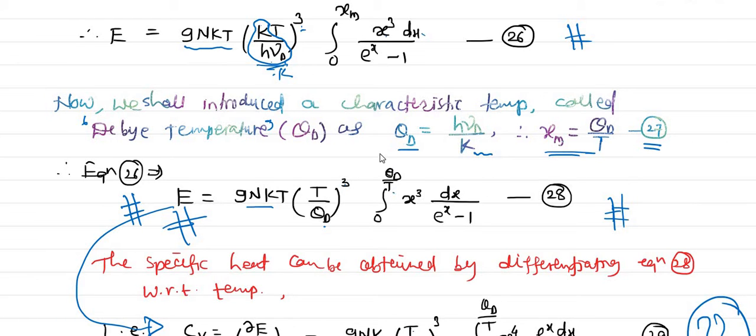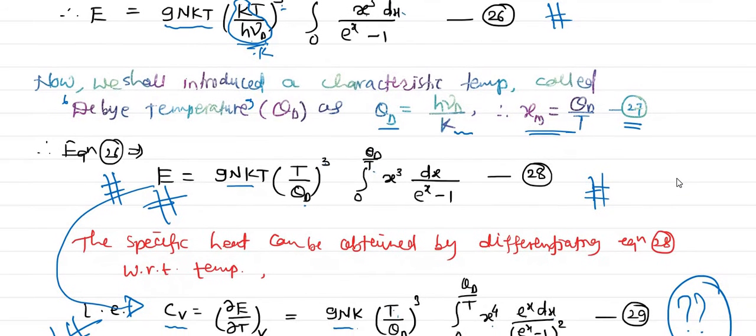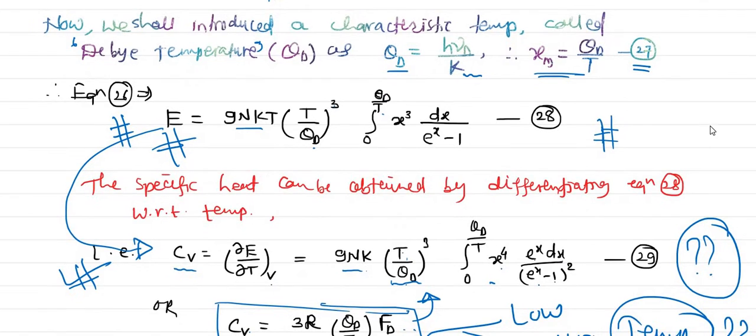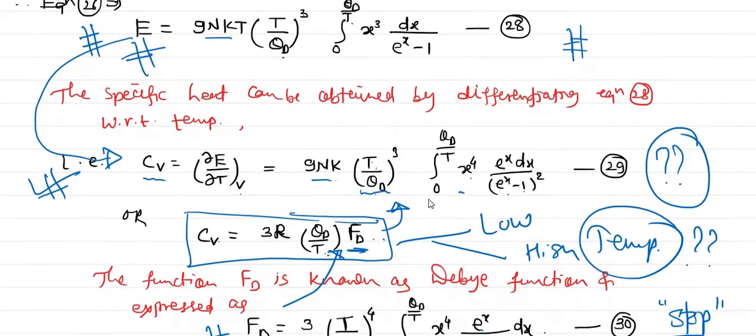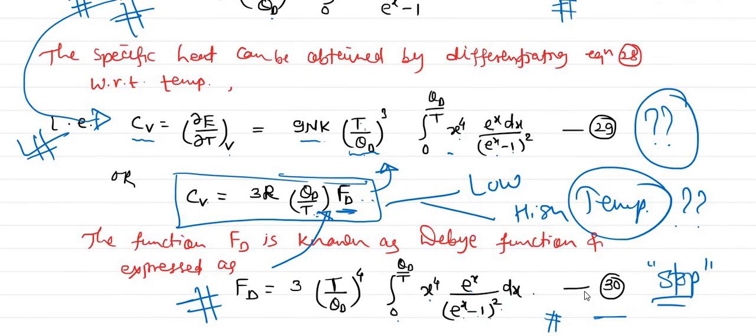Again let us substitute that value in equation number 26. Therefore we got a more simplified equation for the energy, that is equation number 28. Debye took one more substitution. He named one particular term as a Debye function, and that function is this one, F_D equal to equation number 30.